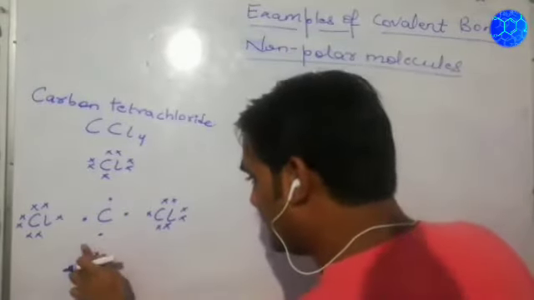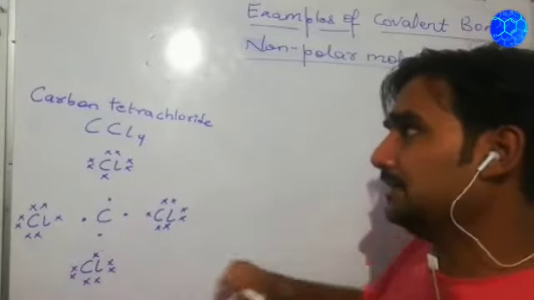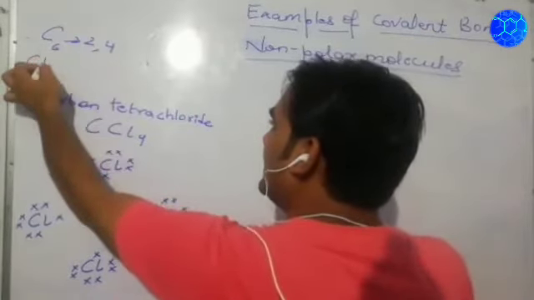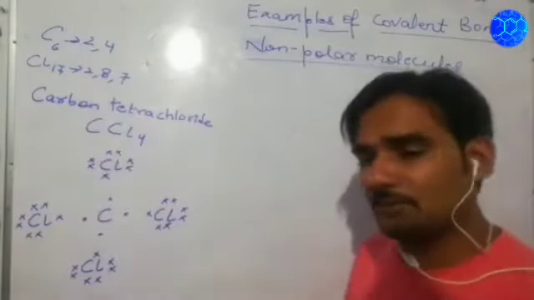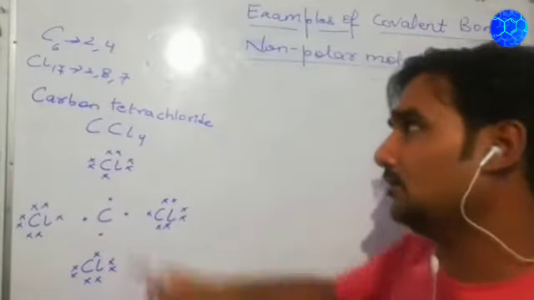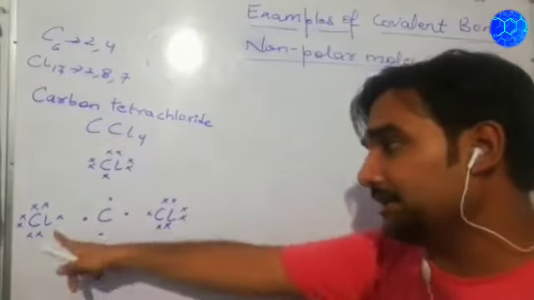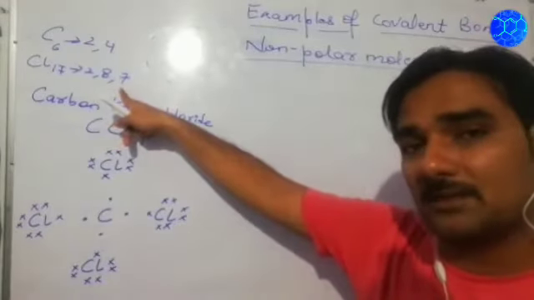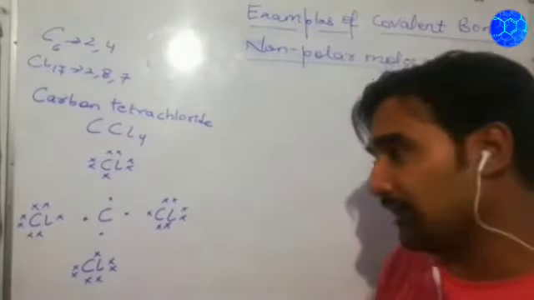So what happens in this condition is that carbon is having 4 electrons in the outermost shell. As carbon is having atomic number what? 6, so it will be 2, 4. And Cl is having what? 17, so it is having 2, 8, 7 electron configuration. So carbon is having 4 electrons in the outermost shell, and Cl is having 7 electrons. So in this condition, carbon requires 4 more electrons to become stabilized, and each Cl atom requires what? 1 electron, because it is already having 7 electrons in the outermost shell. So it requires 1 electron to become stable.